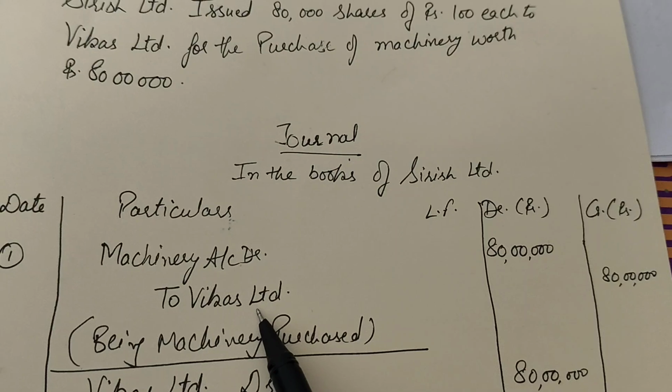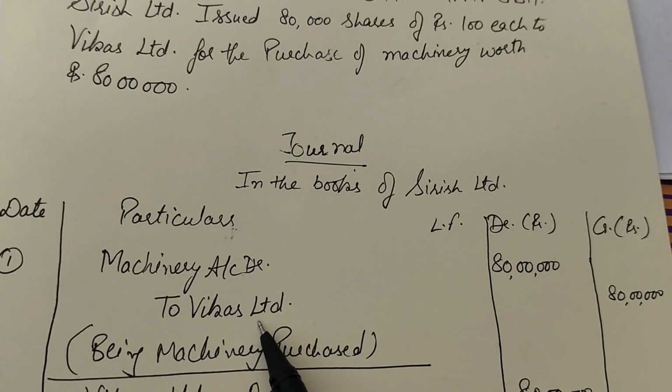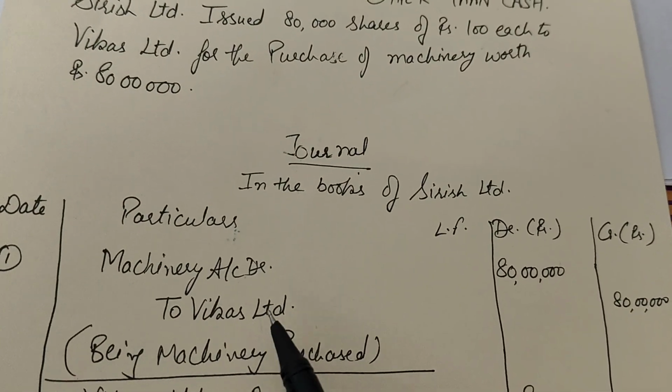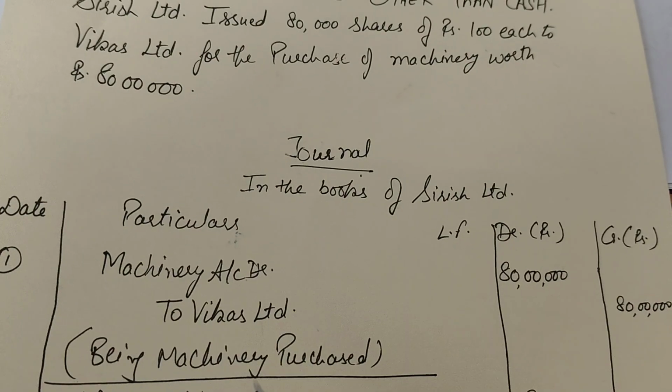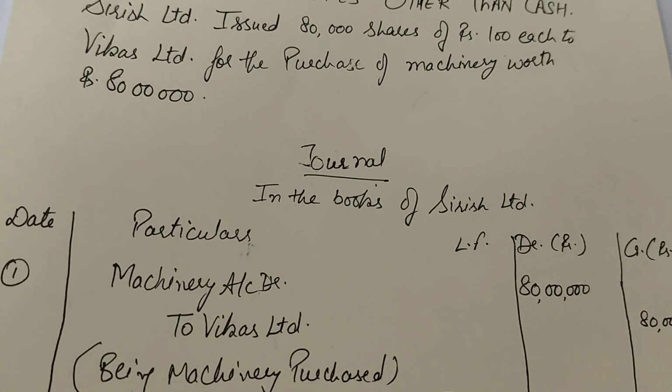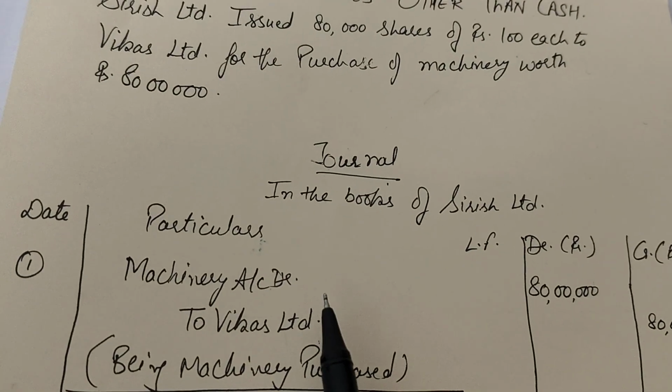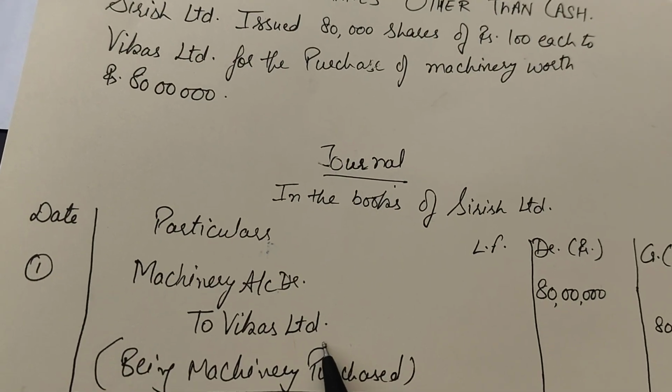Here Vikas Limited is the vendor. If the name of the party is not given over here, we would write the name, that is vendor, right? So machinery account debit to Vikas Limited.